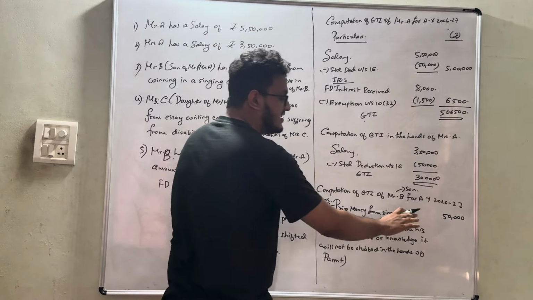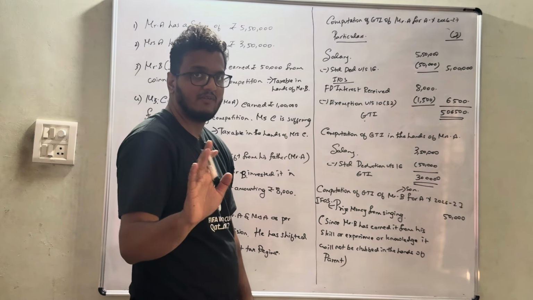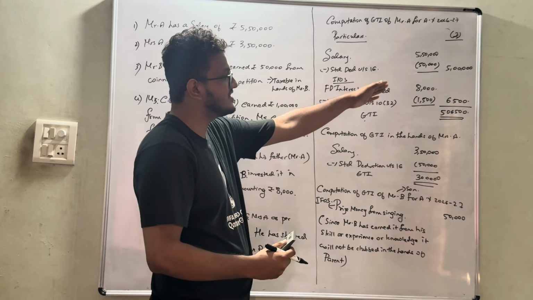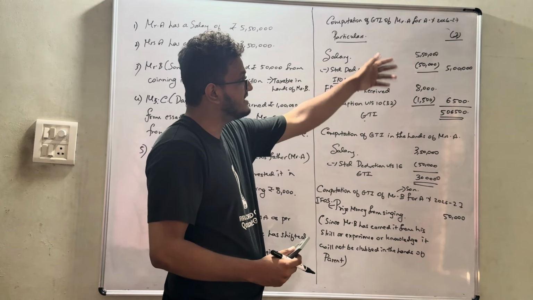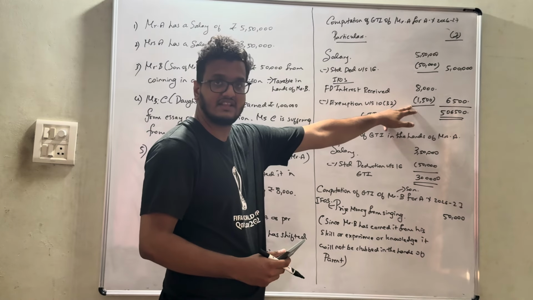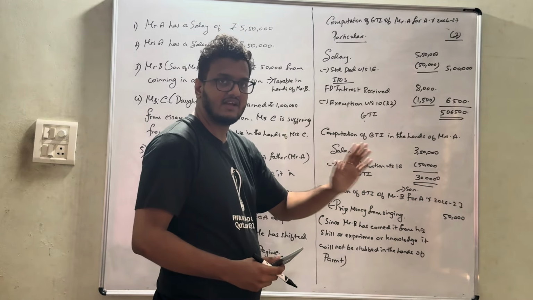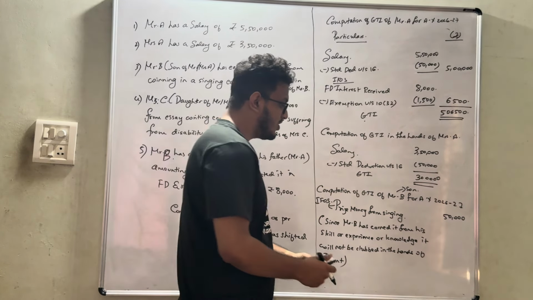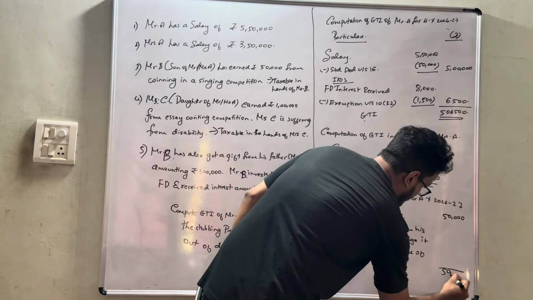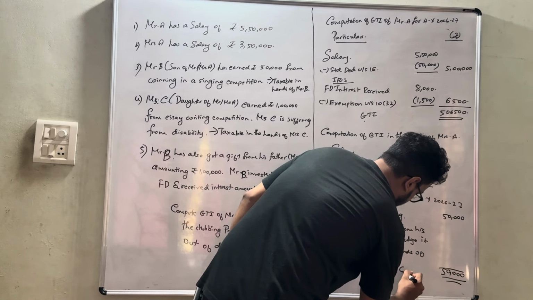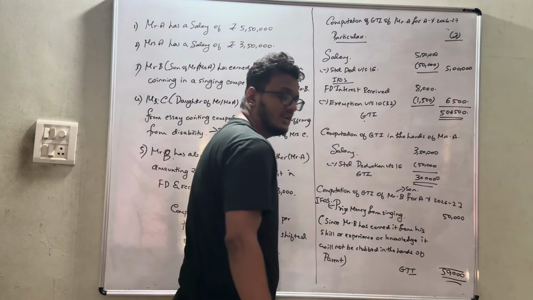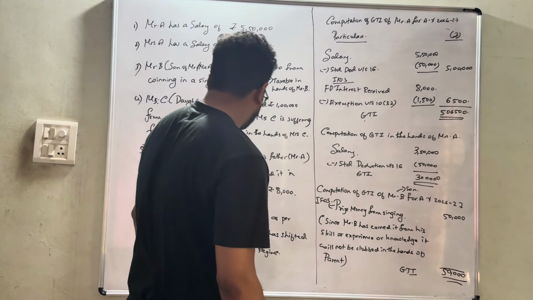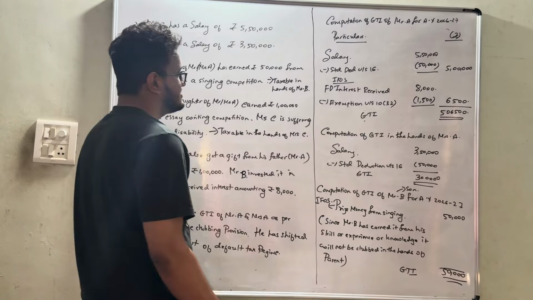Okay, make sure here exemption under section 10 clause 32 will not be available. Exemption under section 10 clause 32 is available only if the minor's income is taxable in the hands of the parent. In this case, obviously it is the minor's own income, so no exemption under section 10 clause 32. Okay, so the gross total income is nothing but 50,000 in this case. Okay, next, last, Miss C is left.